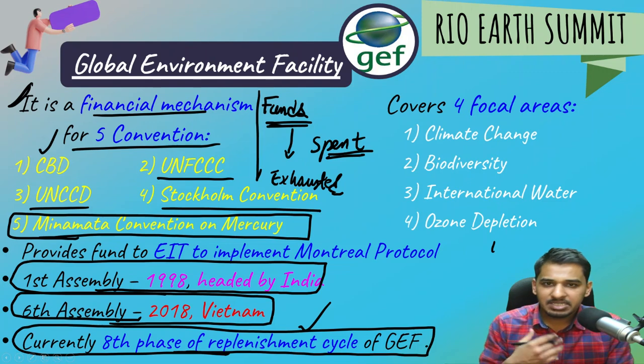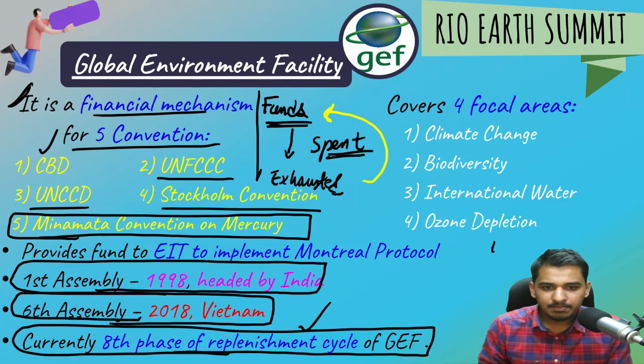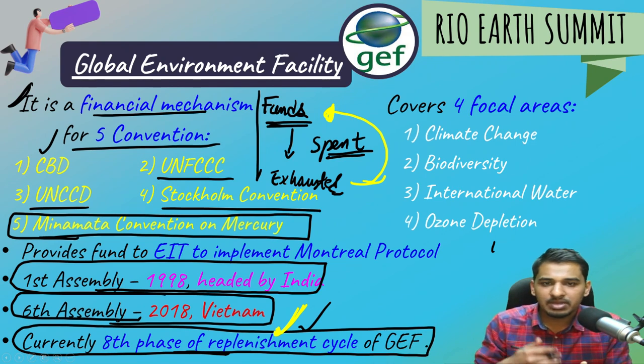So a replenishment cycle is done to get back these funds, or to recharge these funds, in simple language, to get new funds. Currently the 8th phase of the replenishment cycle is taking place as far as GEF is concerned. New funds will be donated and organized, and again they will be spent, and again a new replenishment cycle will take place. This is how GEF functions.